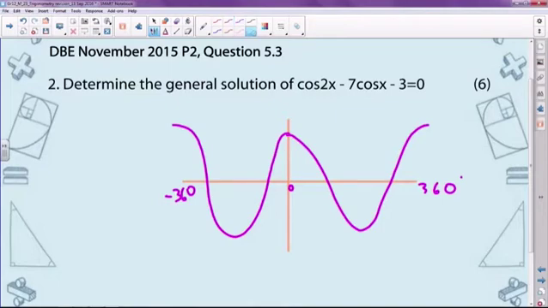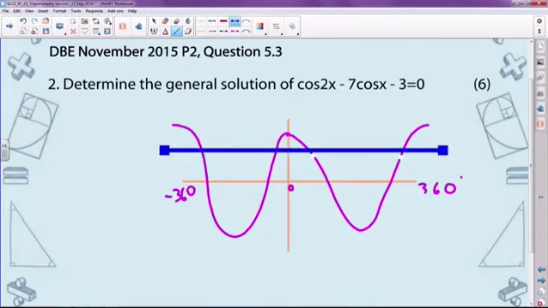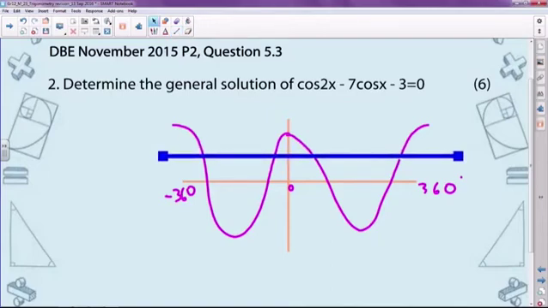But what you'll find is there are points on the graph that have the same function value. Let's make it clearer: if I take this blue line and run it through the y-axis, that gives me the same function value for the graph. In other words, wherever the line hits the cos graph, those values are going to have the same y value, but there are different x values for which that can happen.